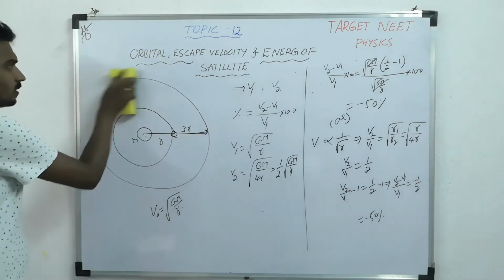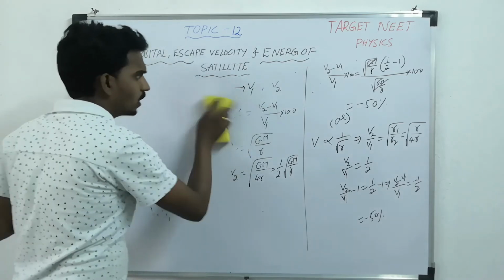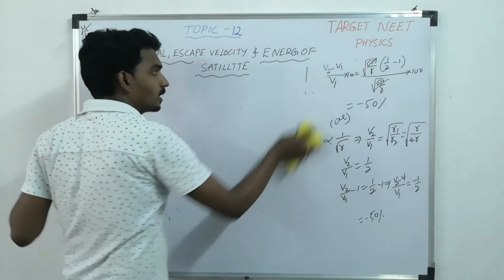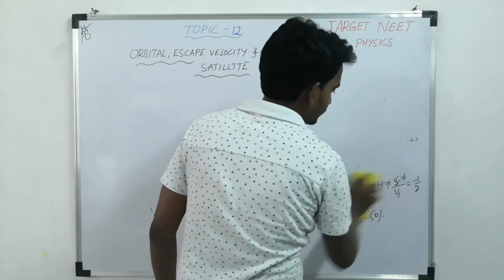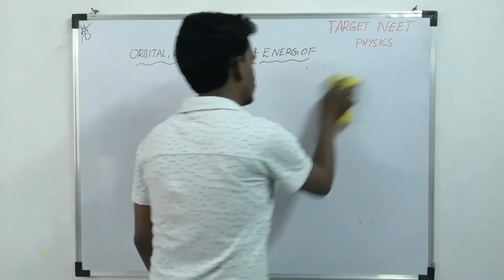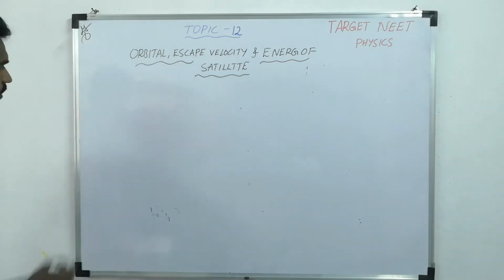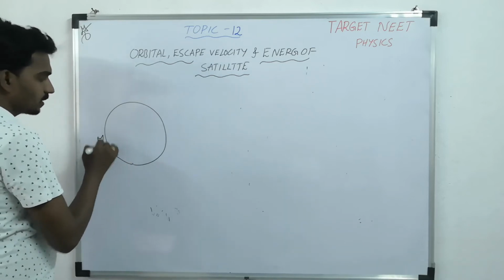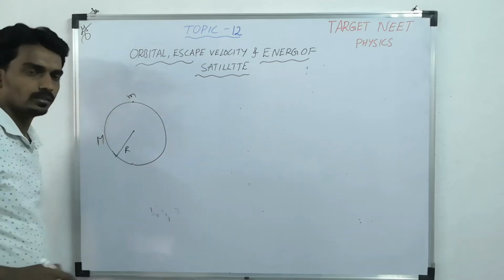Last and final one, let us consider the escape velocity concept. So what is escape velocity? And what is the formula for escape velocity? And what kind of questions can come? So let us take that one. Now, if this is a planet having mass M, radius R, and a mass is kept here.